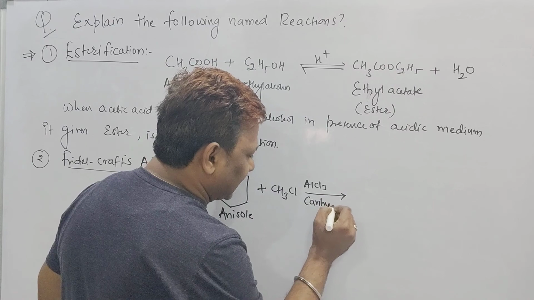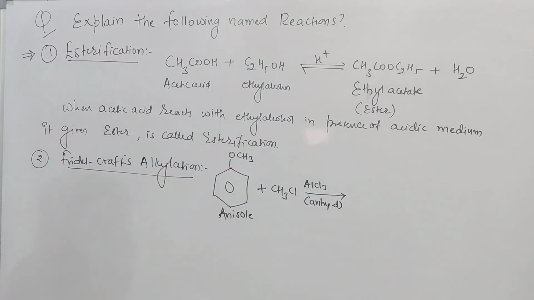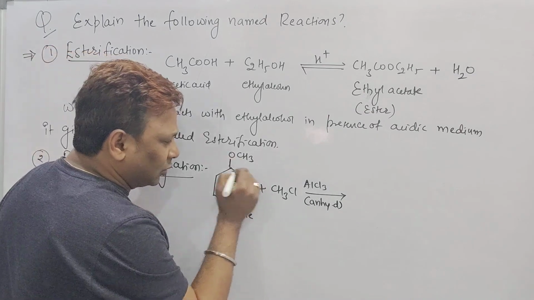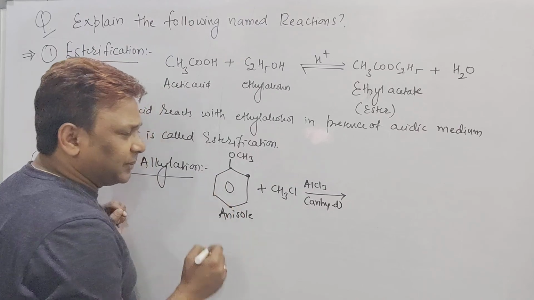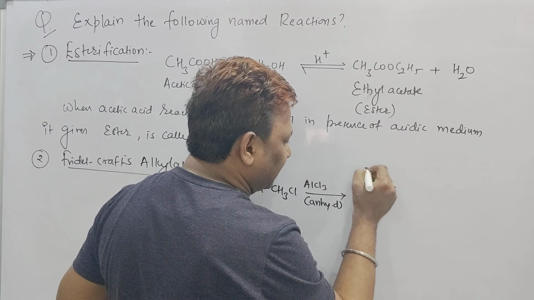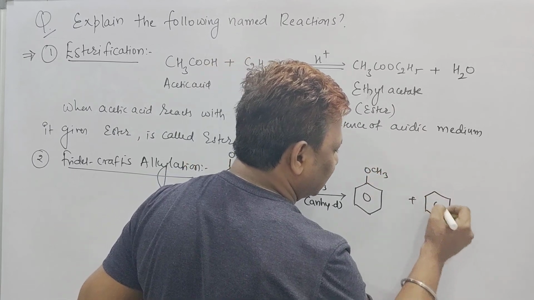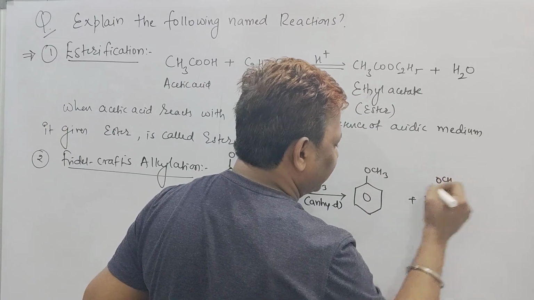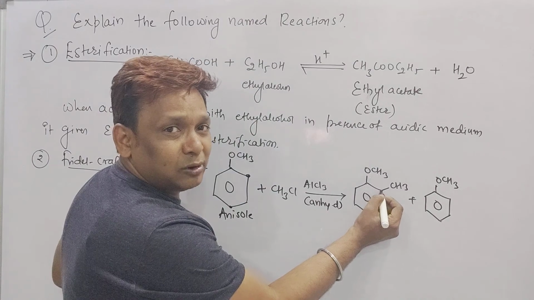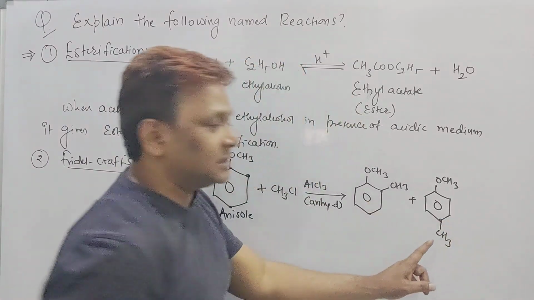We are using anhydrous AlCl3, which acts as a Lewis acid. This CH3 will attack, as OCH3 is a donor group, at the ortho position as well as at the para position. So we are getting two products: a benzene ring bearing OCH3 plus a benzene ring bearing OCH3. In the first case, methyl will attack on this position. Do you know this position is called ortho? And one more methyl will attack on this position, called para.